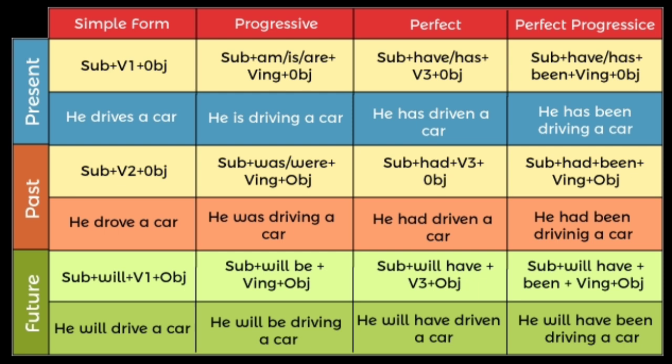In the same way, simple future form, subject plus will plus V1 plus object. Future progressive, subject plus will be plus verb ing plus object. Whereas if we see future perfect tense, subject plus will have plus V3 plus object. Next is the future perfect progressive. The structure is subject plus will have plus been plus verb ing form plus object.